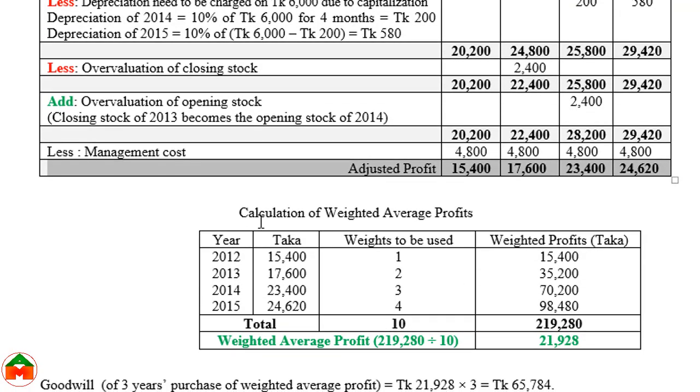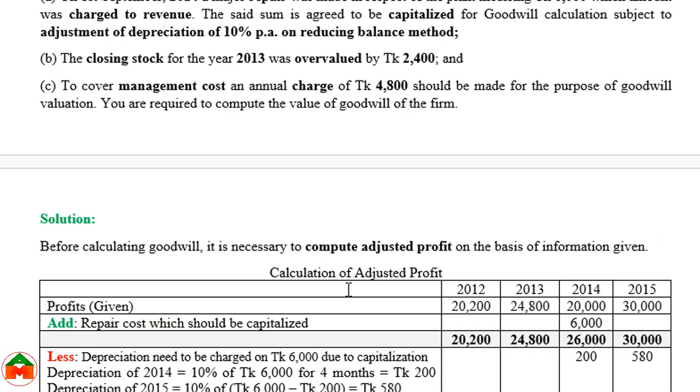After that, we will calculate the weighted average profit. These 4 profits have been shown here, and we will multiply these profits with the weights. This is the last year's profit, or recent profit. Recent profit gets more weightage, so it is 4, as given in the question.